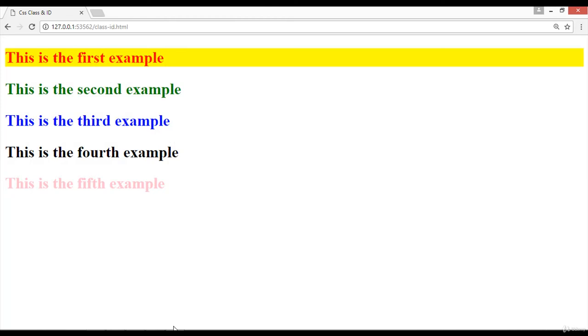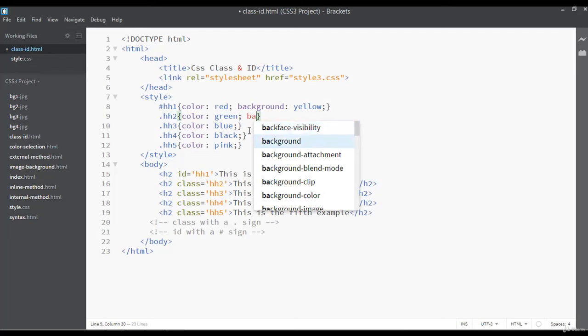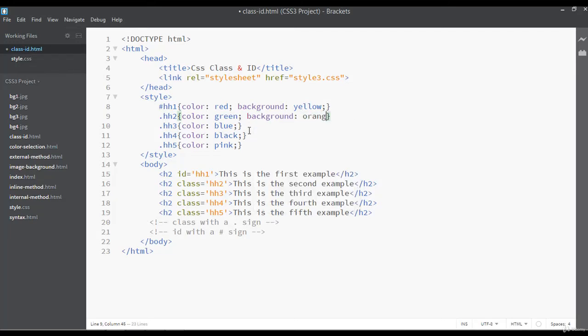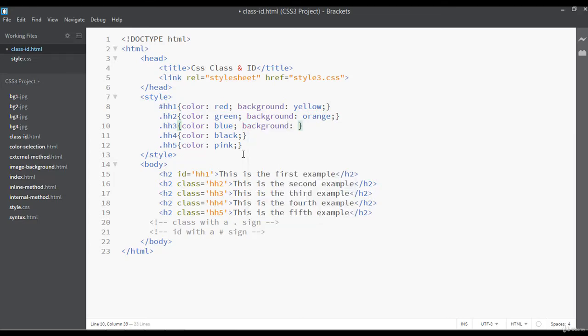Save and refresh. Now for the second one, you can say the background color is maybe orange, and for the third one the background color can be something like yellow again, and for this one the background color is white.